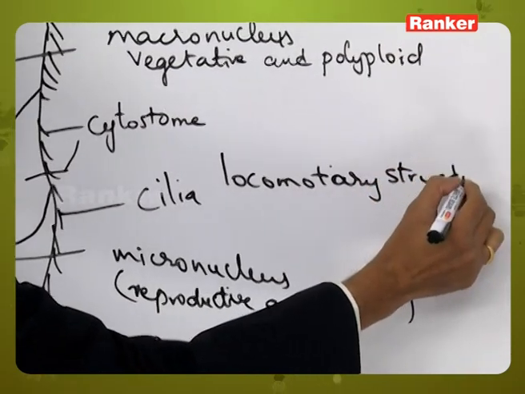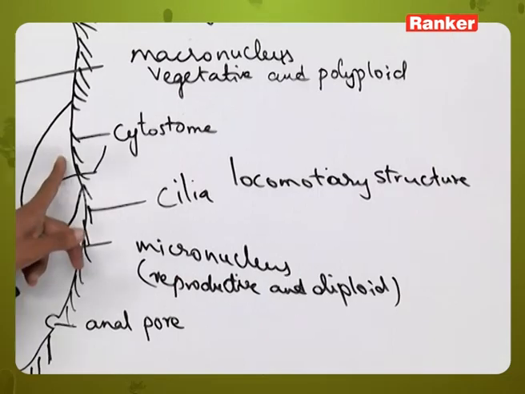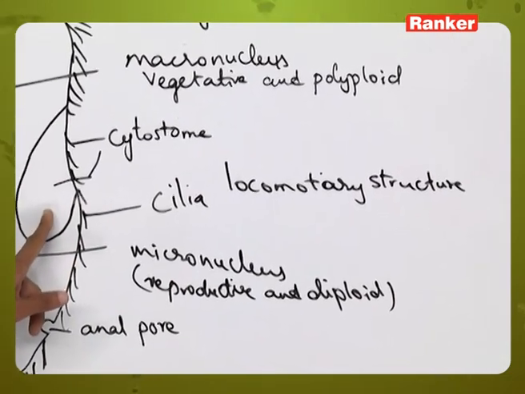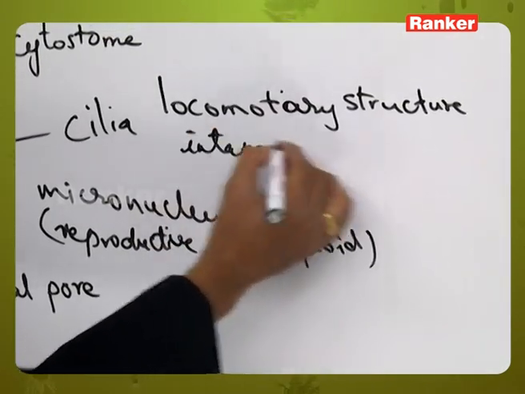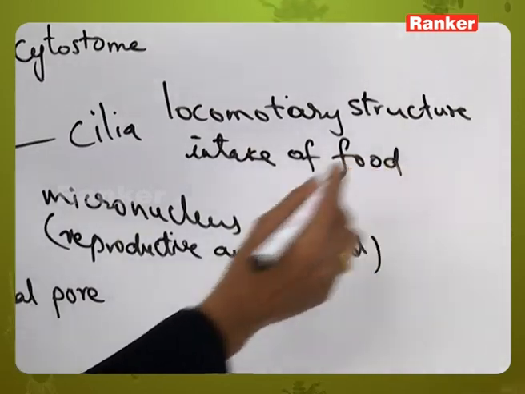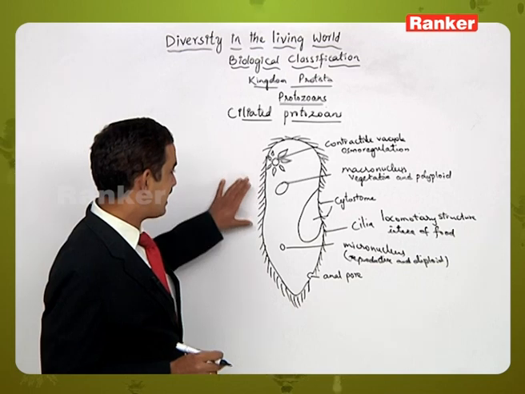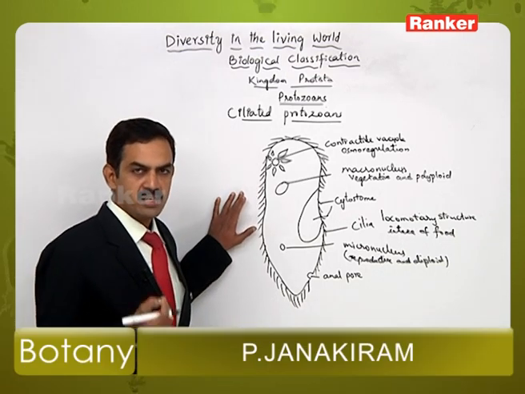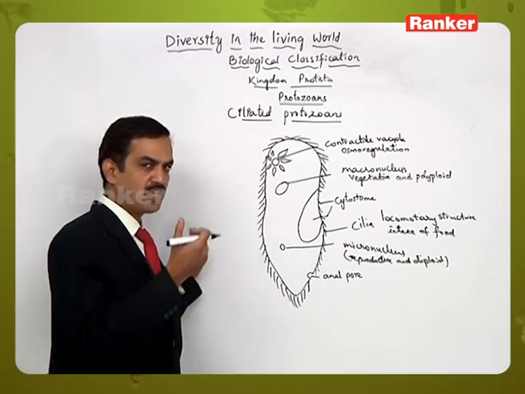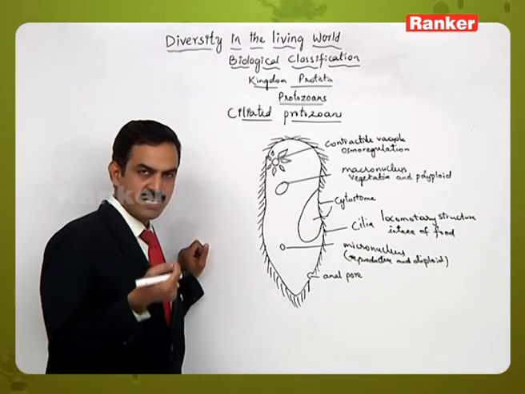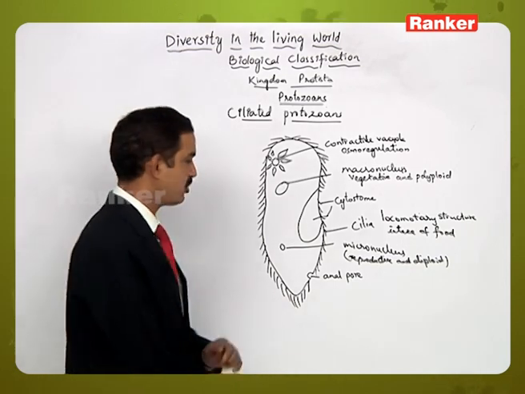That is, they are not only concerned in locomotion, but they are helping in the intake of the food into the mouth or the cytopharynx structure. So that is the reason why they are helping in the intake of food material, because of the beating of cilia simultaneously. That means all the cilia will show synchronous or metachronous movement depending upon the nature, and they are helping in the intake of food from the surrounding aquatic atmosphere and also helping in the locomotion of the protozoans, like in Paramecium example.